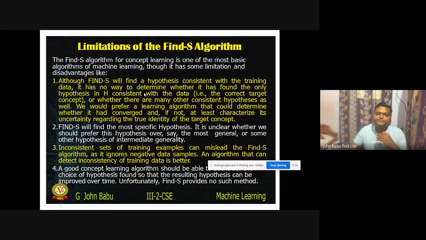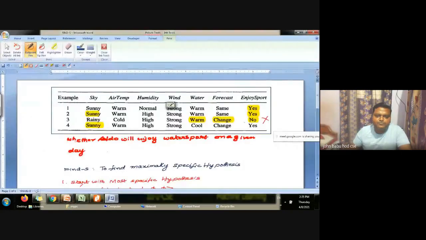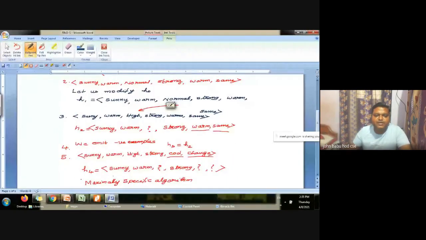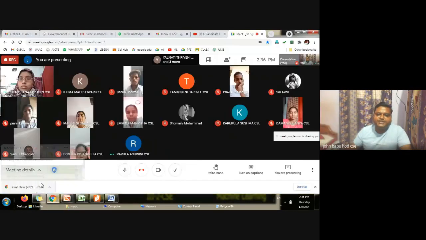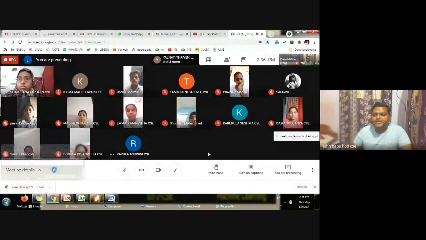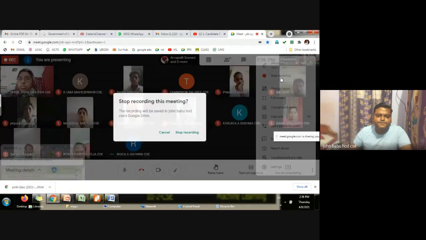In that case, Find-S algorithm leads to inconsistency. And in every algorithm, there should be a facility to backtrack. See, we have come step by step going forward. What is backtracking? Going back. But that facility is not there. These four are the disadvantages of Find-S algorithm. Any doubts? Any doubts?